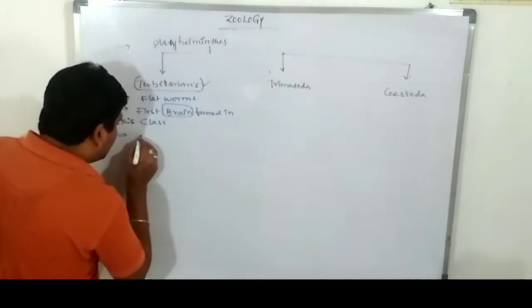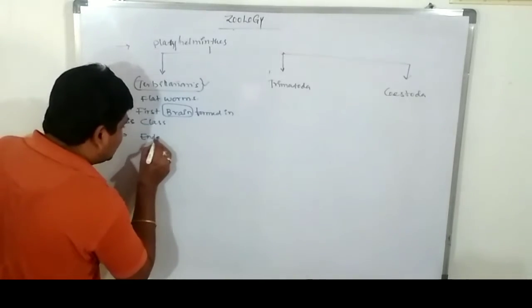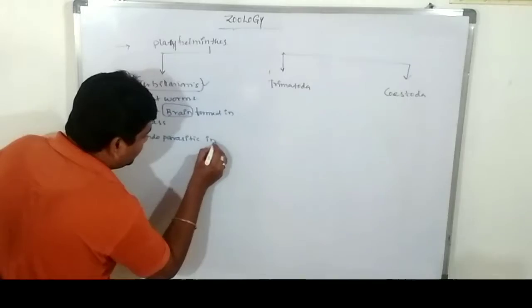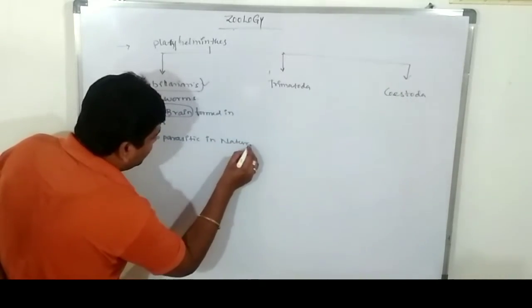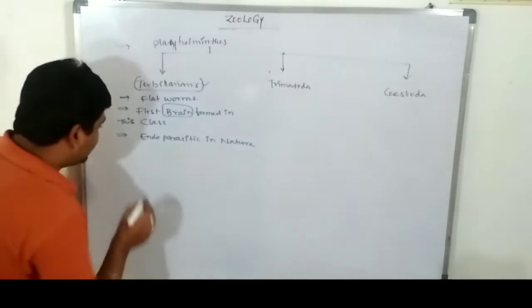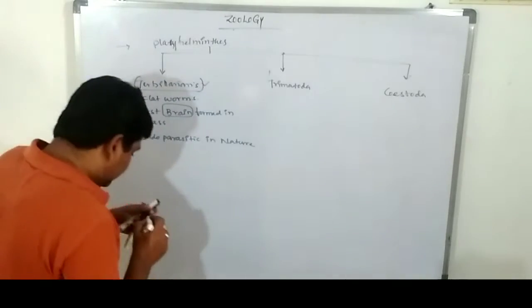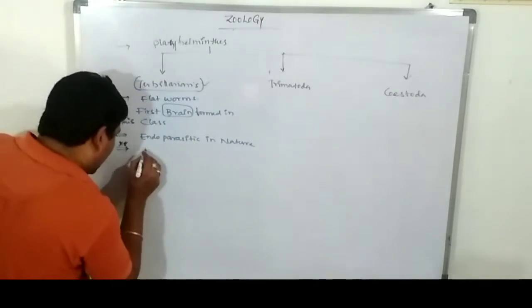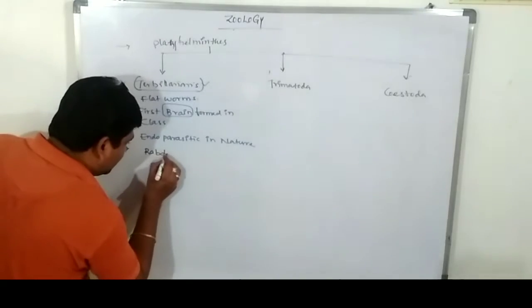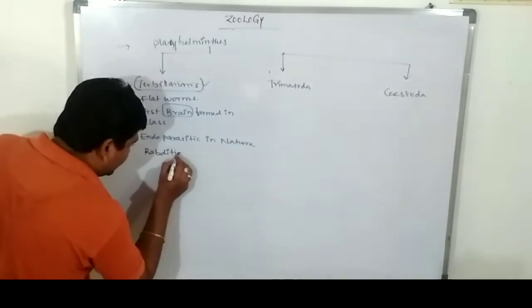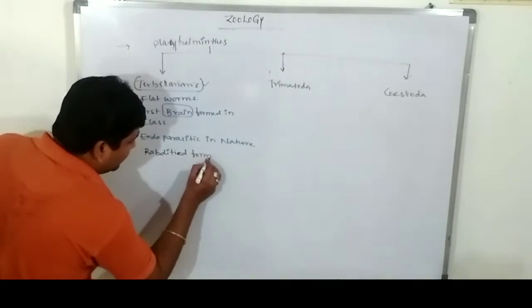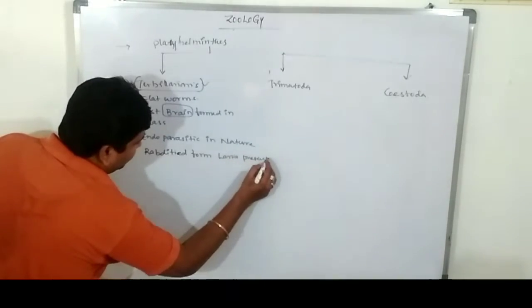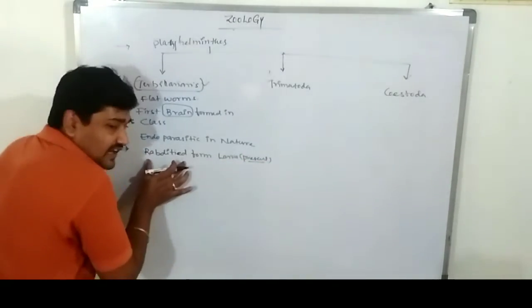So most of the individuals are endoparasitic in nature. Which one? Turbellarians. Very, very important: the Turbellarians contain rhabditiform larva. It is present. This is one of the larval stages.